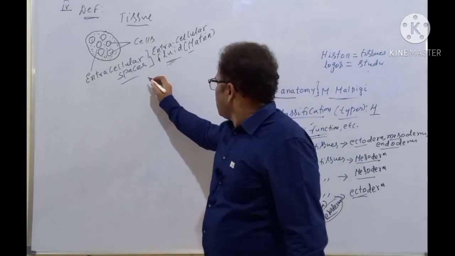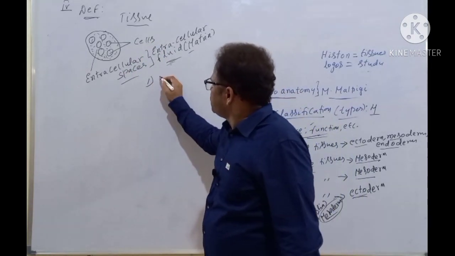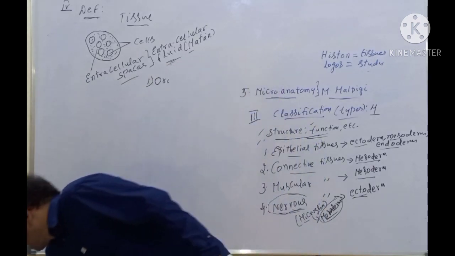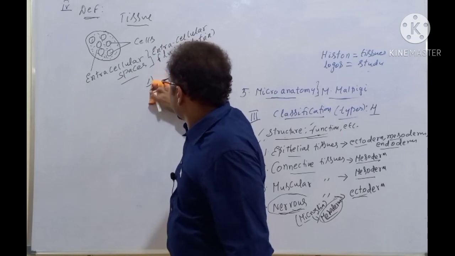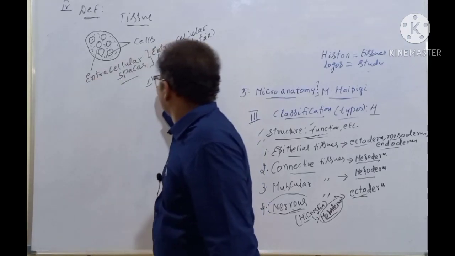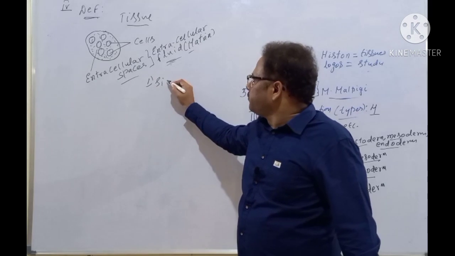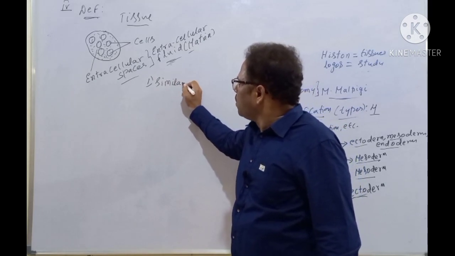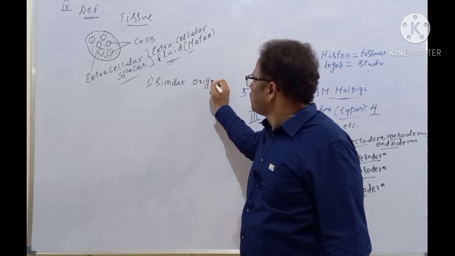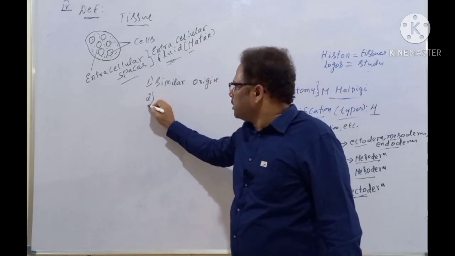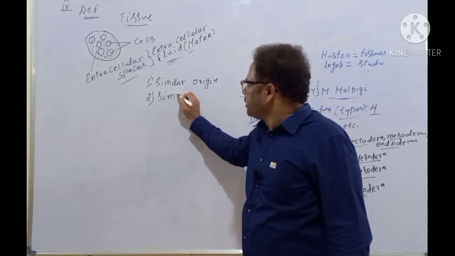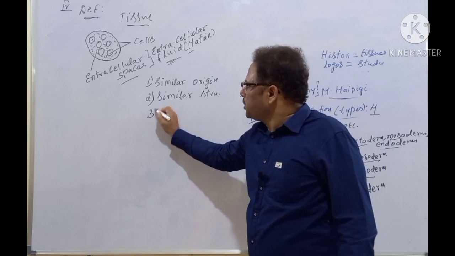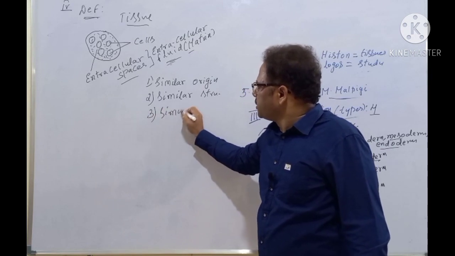And as you know, a tissue must be having a similar origin. In the definitions, they define a tissue as one which has similar origin. Next one is similar structure. Next one is similar function.